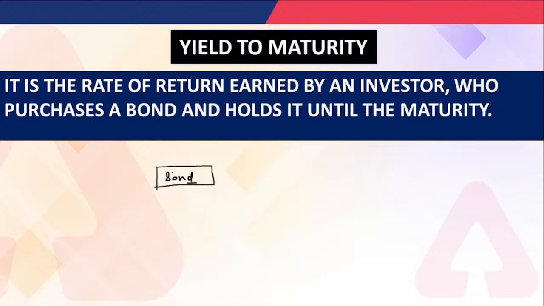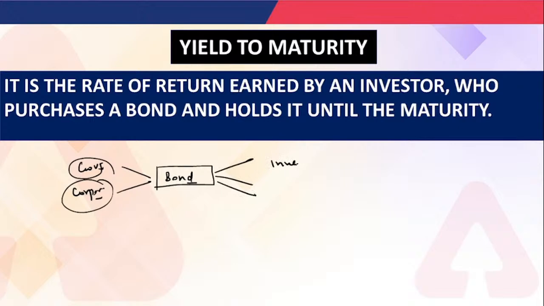Yesterday we understood what a bond is. A bond is mostly issued by the government and corporations, and it is purchased by the general public, which is known as the investor. The government and corporation are known as the borrowers in the case of the bond. So why is the investor investing in the bond?